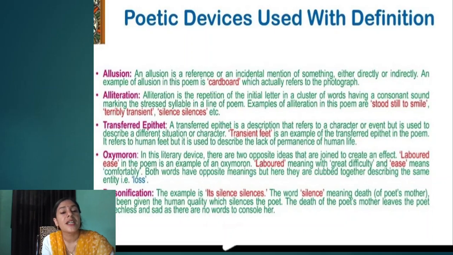Next poetic device is transferred epithet. A transferred epithet is a description that refers to a character or event, but it is used to describe a different situation or character. Transient feet. In the first stanza, you must have noticed this expression. The sea washed their terribly transient feet. Transient feet is an example of the transferred epithet.